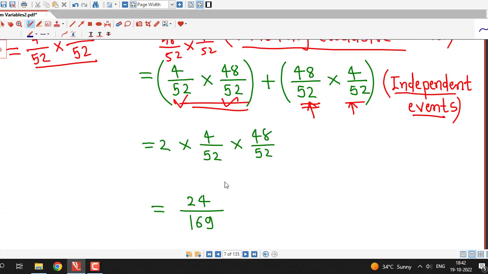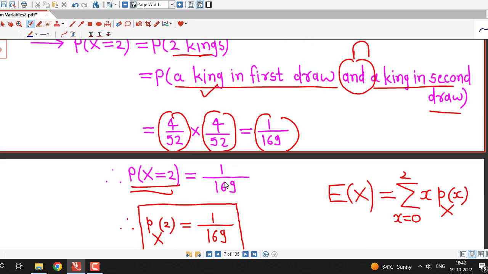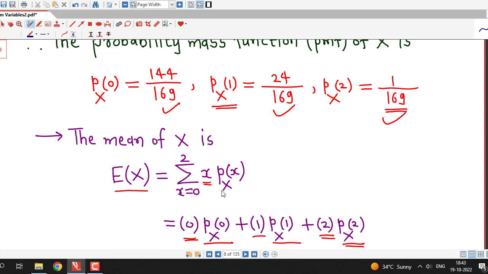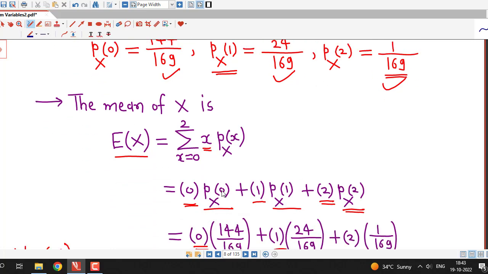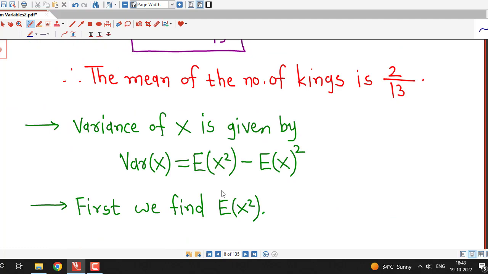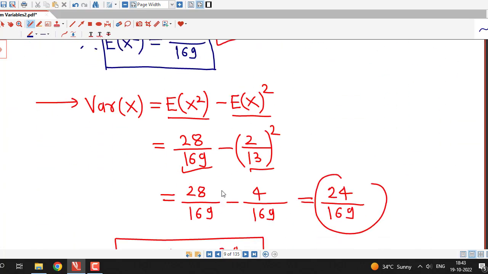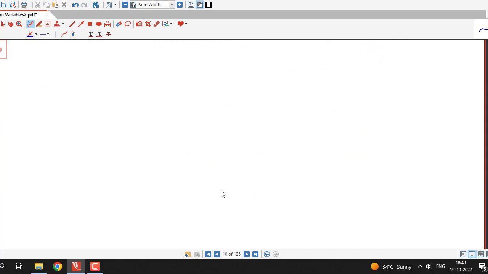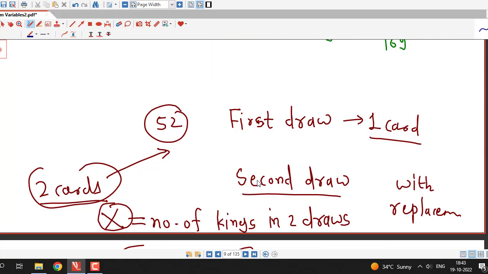So be careful. Here we are using so many things. So you must have all the concepts clear in your mind. Otherwise, you cannot do this problem. You must be clear about the definition of probability. You must be clear about mutually exclusive events. You must be familiar with product rule for multiplication law for independent events, and you must be able to decide probability mass function of a random variable x.